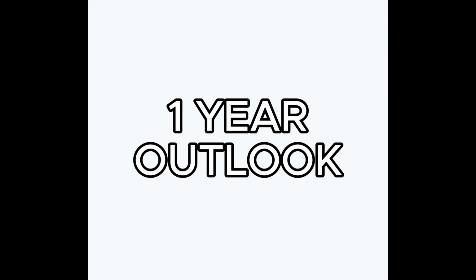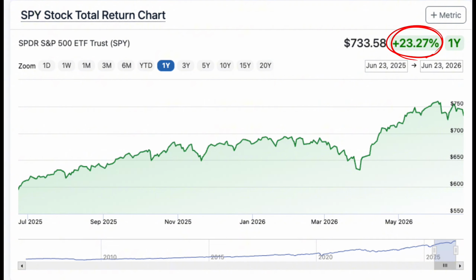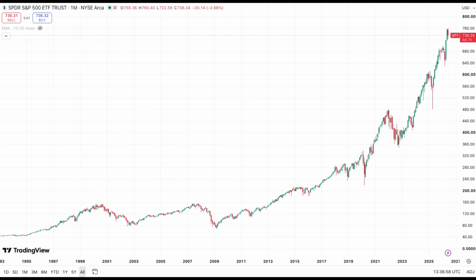1 year outlook. For the past 1 year, SPY return was around 23%. Overall, in the long term, SPY is in the uptrend movement. However, there are two ways of entry, either DCA or entry during pullbacks.